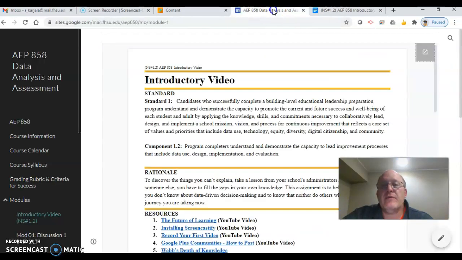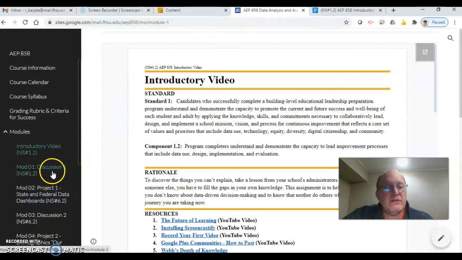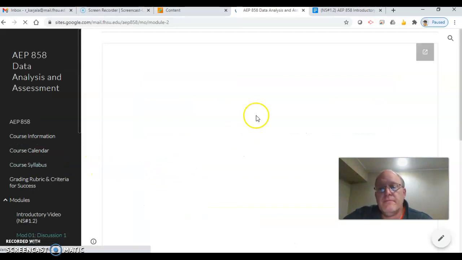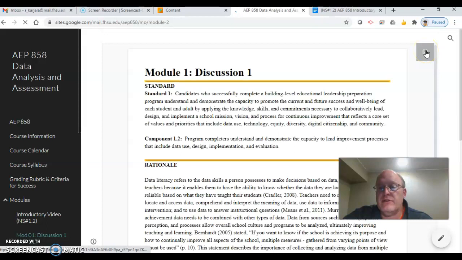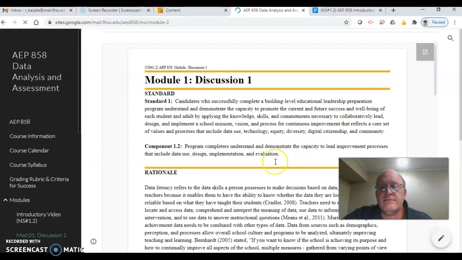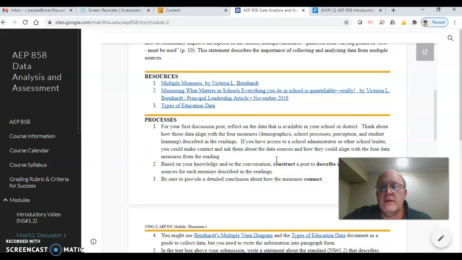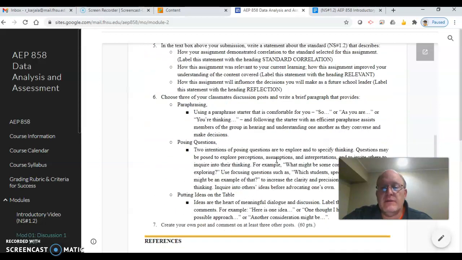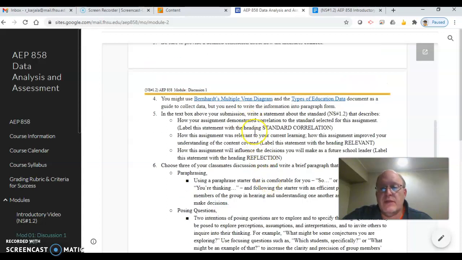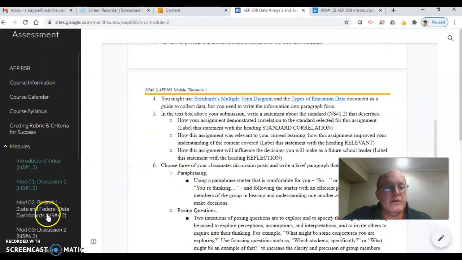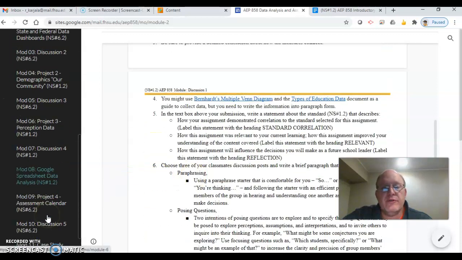So if you go back to the website, here's the next one, module 1, the discussion. And again, you can expand it. I think you should expand it and then print it out, so that way you can read it and write it and make sure you have everything covered. And again, you'll see on these we do a little bit of a feedback loop. Here's the standard correlation that's on every one of them. You do that every time. So you can go down through and look at all those if you want, or you do them just one at a time.